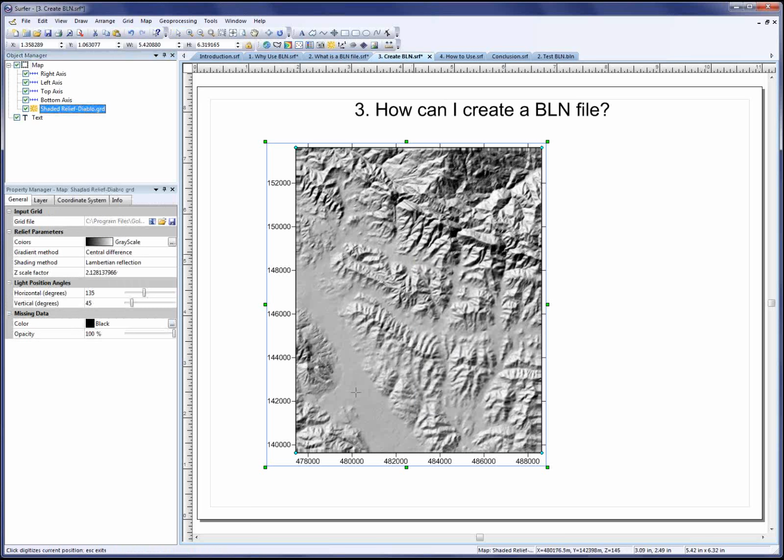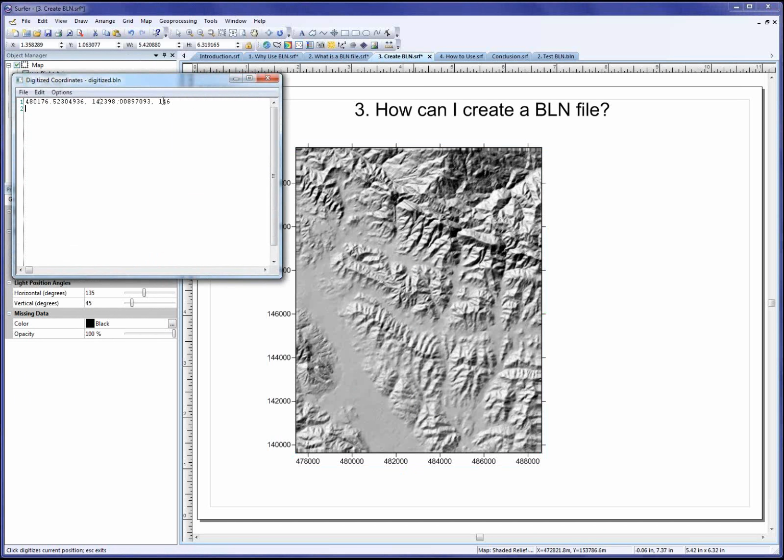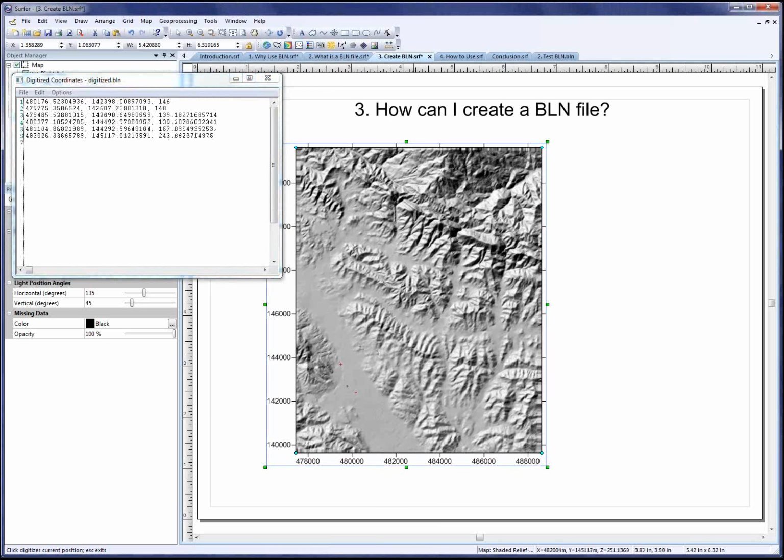Now click on the map, and you can see that when I clicked on the map, a small text box appears up here with the X, Y, and Z coordinates of the location that I clicked. So if you're digitizing a polygon, click around your polygon boundary in a clockwise or a counterclockwise direction.